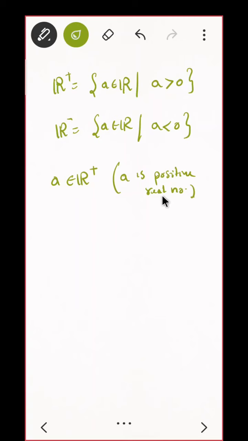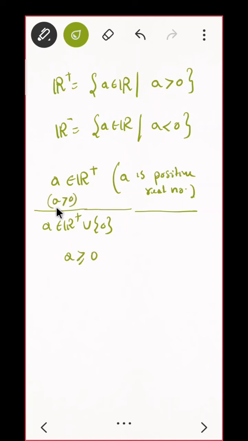Okay. And if I say A belongs to R plus union 0, union 0 means I'm including 0 also, so this set becomes the set of all A greater than or equal to 0. Earlier it was only A greater than 0. Here, if I include 0, we read it as A is a non-negative real number.